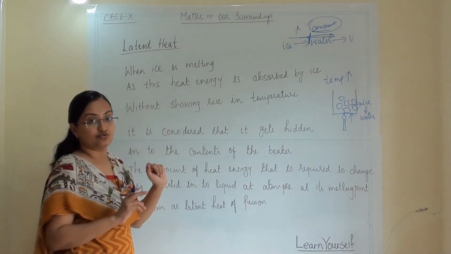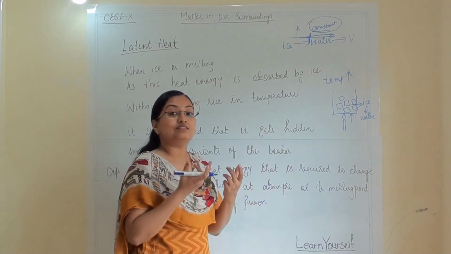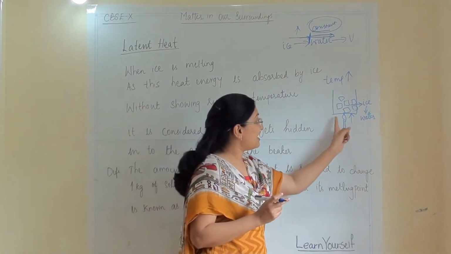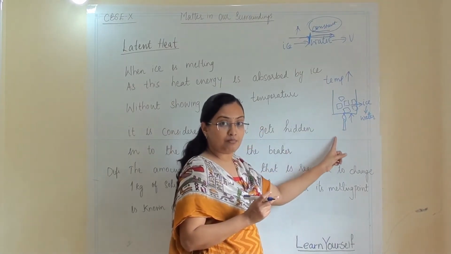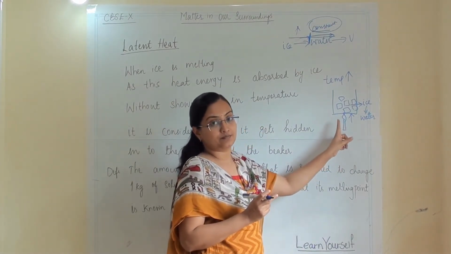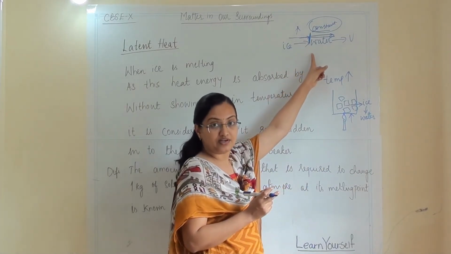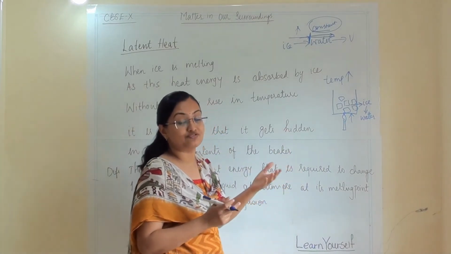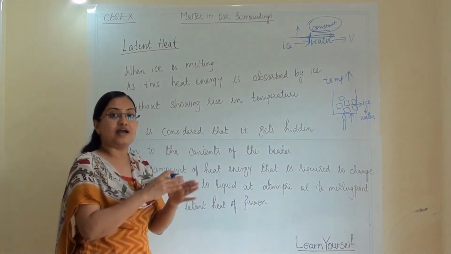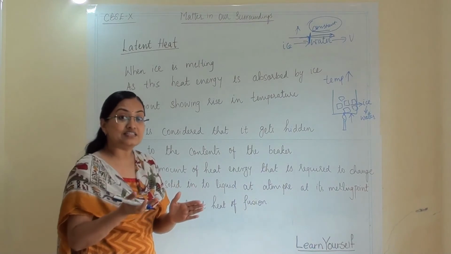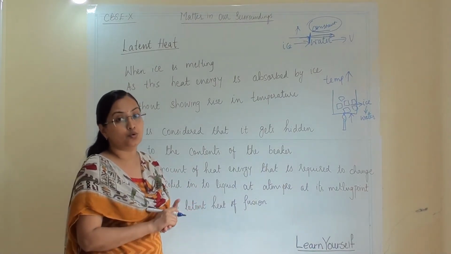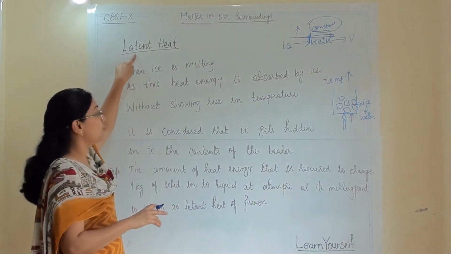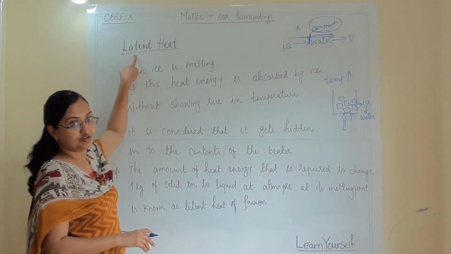Even though I am passing energy, even though I am giving continuously temperature, then also the temperature will remain constant. So the question is where that energy has gone, because we are passing energy continuously. Even after reaching melting point, the temperature should increase after that, but it is not happening. So now we are discussing why temperature is not increasing and where that energy will go. This energy, this heat, we know as latent heat of fusion.